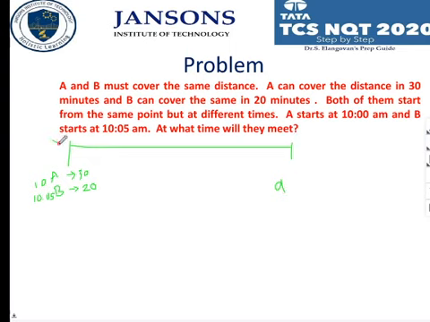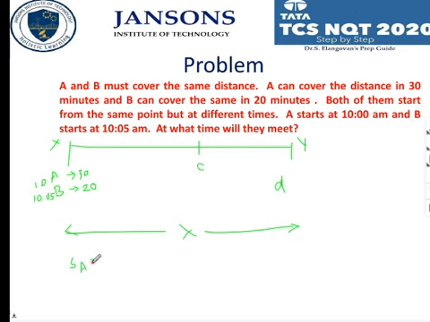If this is point X and this is point Y, we will assume that they are meeting at point Y. The distance is going to be the same, and what time will they meet? They are starting with different timing. If the total distance is X, what is the speed of A?